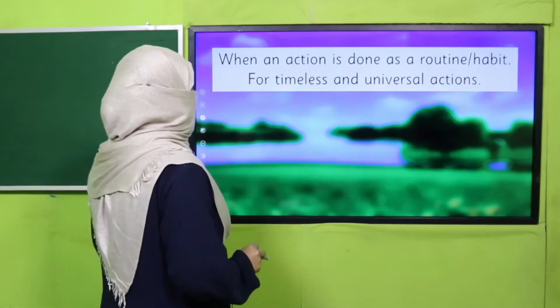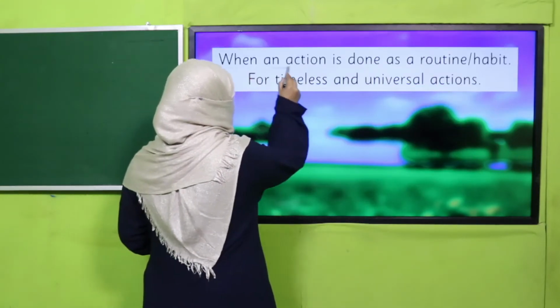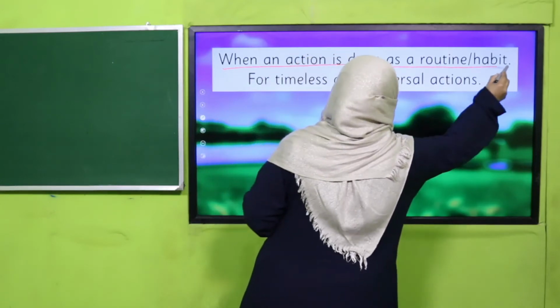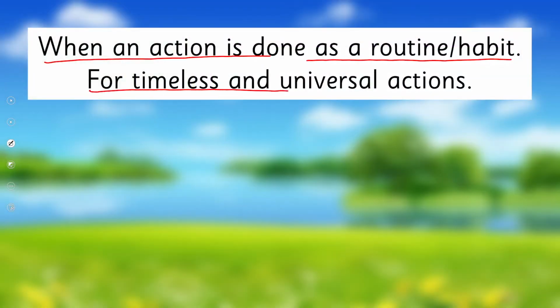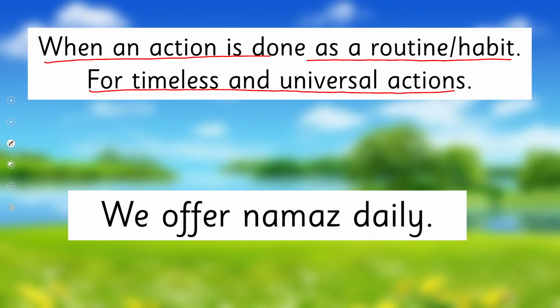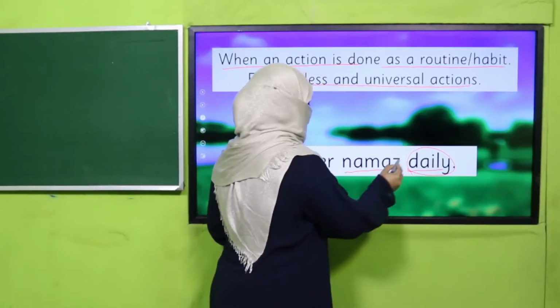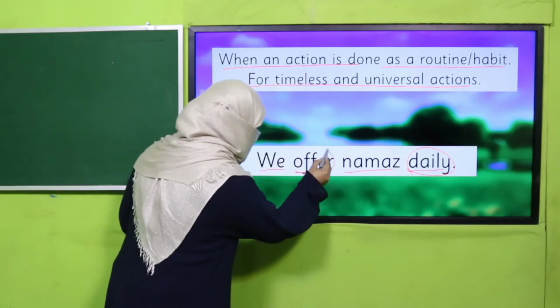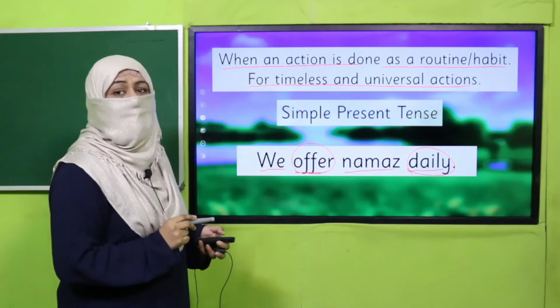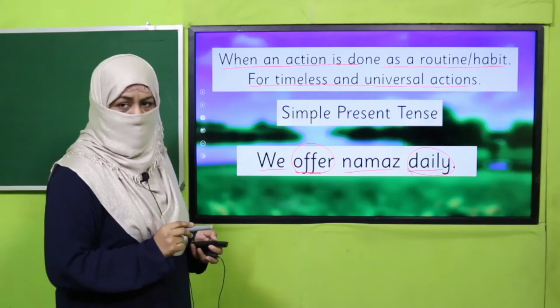So remember what I told you, when an action is done as a routine or habit, or for timeless and universal actions, we use the first form of verb. We offer namaz daily. Now, this is a habit. Every day we offer namaz. So we have used the first form of verb and it is called simple present tense.